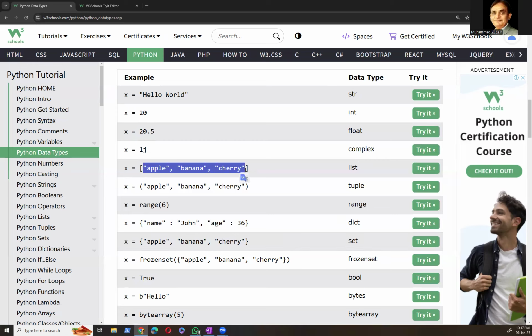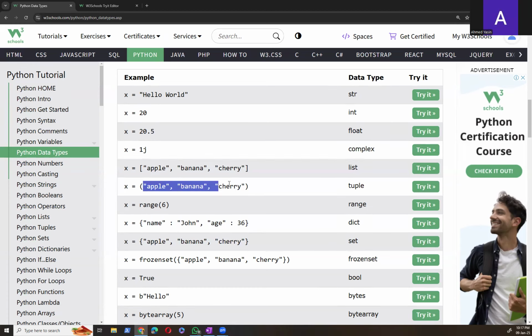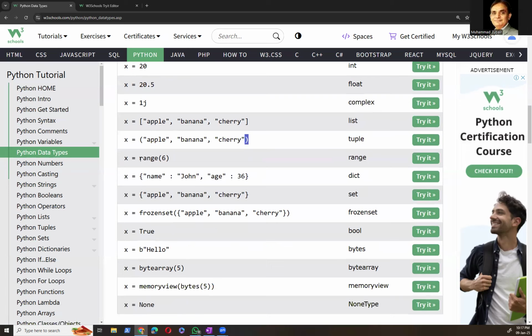So here is a list, and here is also a list, and it is called a tuple. Tuple and list are almost the same thing. The only difference is the bracket. Sometimes we can specify a range, and sometimes we specify a dictionary. I mean the name is John and the age is 36. So we give information in these pairs.